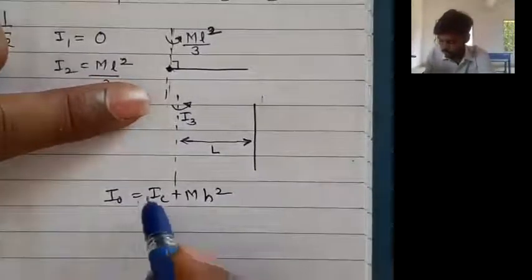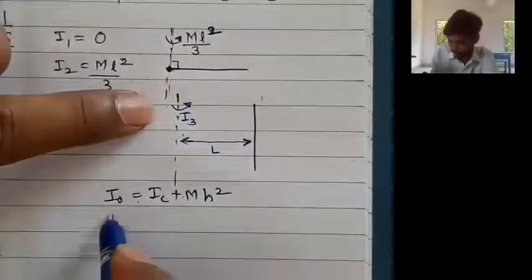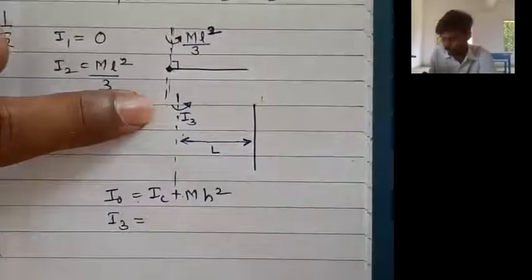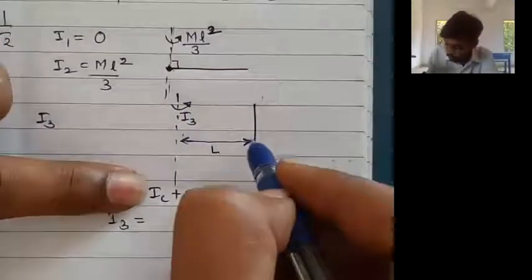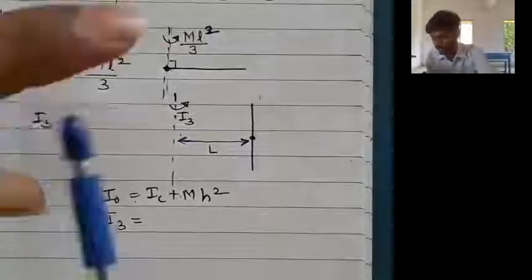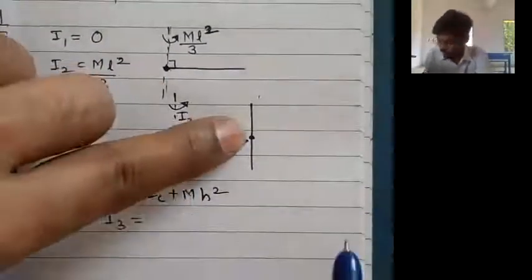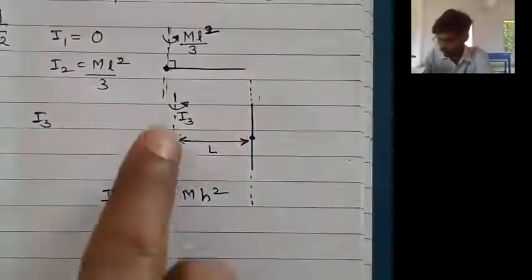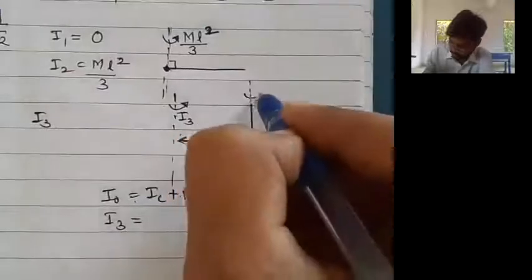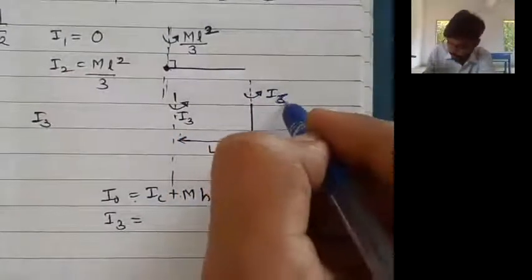I naught is the moment of inertia about the given axis, so instead of I naught, let us write I3. IC is the moment of inertia about the parallel axis passing through the center. This is the IC.